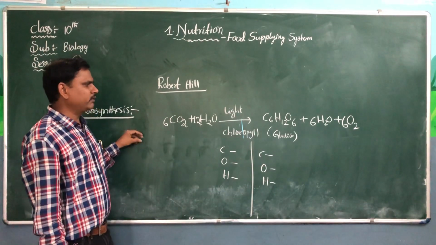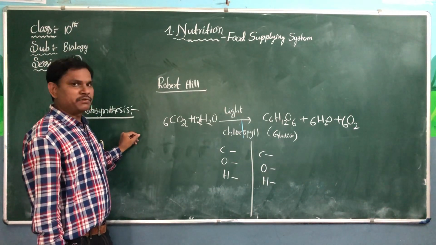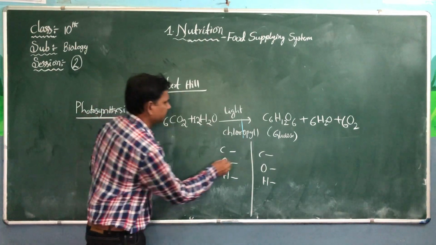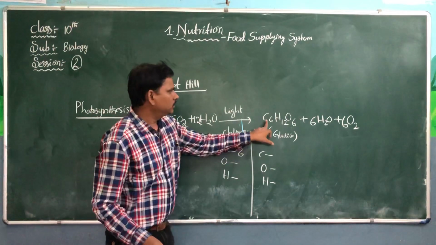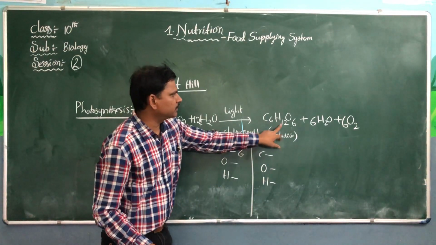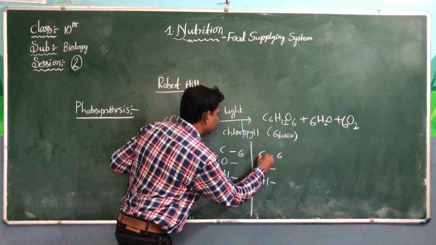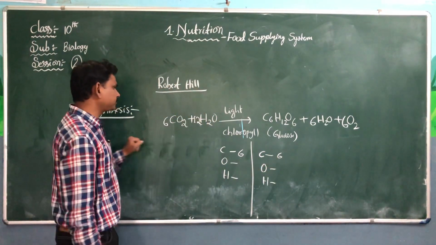Now we can calculate whether it is a balanced equation or not. So 6 carbons are here. How many carbons are here? 6 carbons. Left side 6 carbons and right side also 6 carbons.